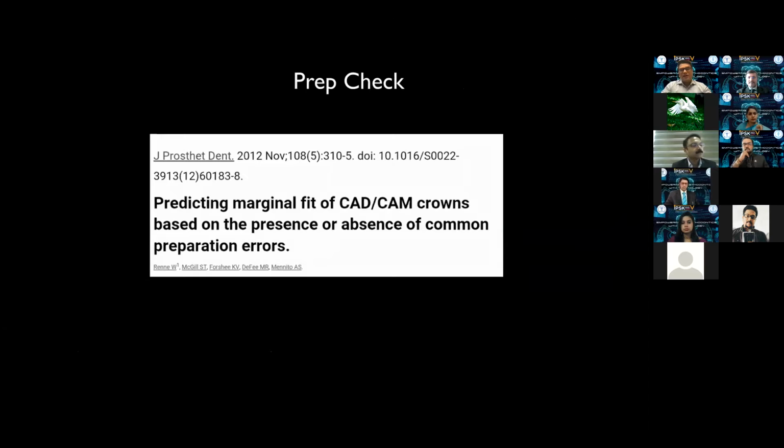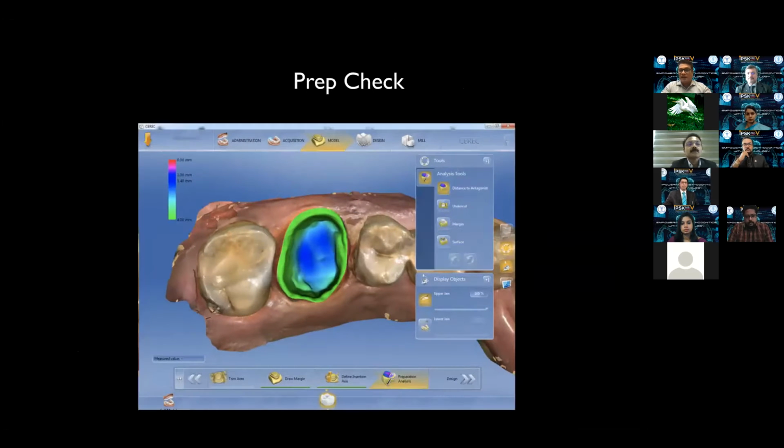Now, if we are using chairside CAD CAM, it doesn't mean that we can get away with lousy teeth preparation, right? Studies have constantly proven the better your tooth preparation, the better will be your final result. With the intuitive software present in today's CAD CAM era, it is actually possible to get your preparation checked, verified and analyzed by the software before you let the patient go.